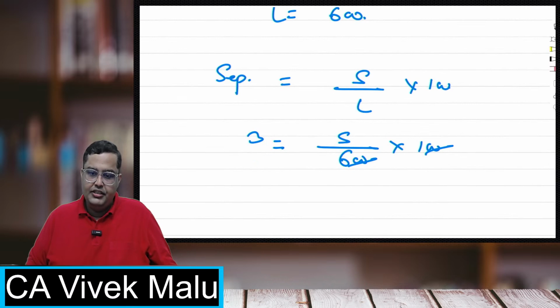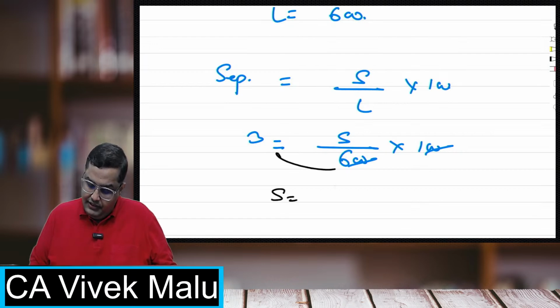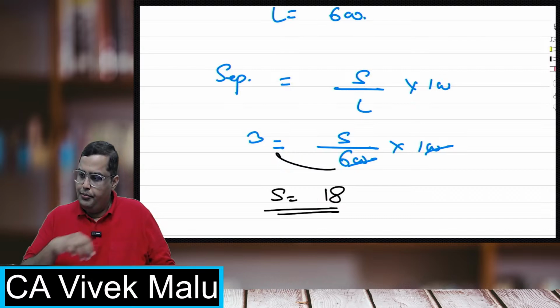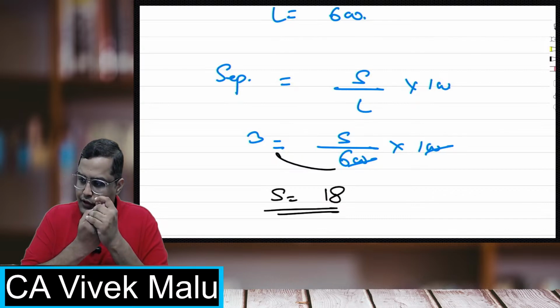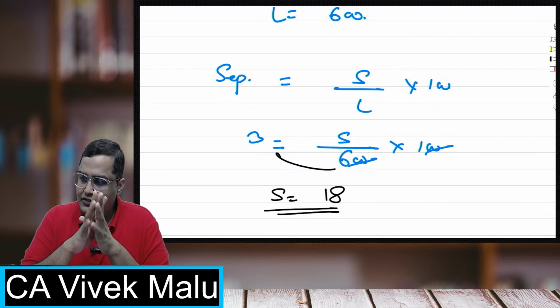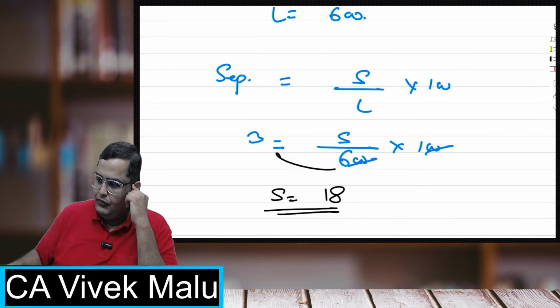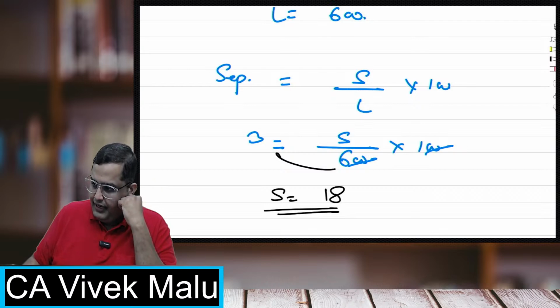Is the separations coming 6 into 3, that is 18? Perfect. Absolutely perfect. So we have got separations also, and we have got them as 18. Perfect. Everybody, your answers are correct. Okay, 18 is absolutely perfect.